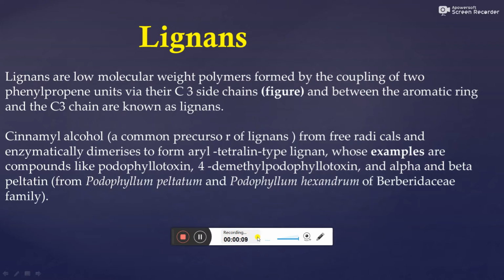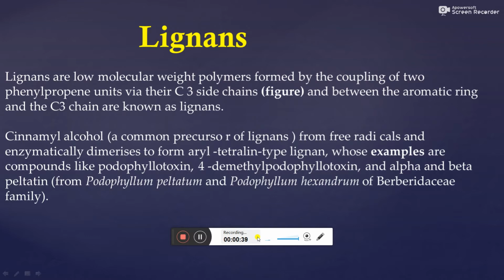Hello everyone. In today's video lecture, we will discuss the next point in the second unit, that is 2.2, phenylpropanoids and flavonoids. Three drugs are included in this chapter under phenylpropanoids and flavonoids. The first drug is lignans, the second one is tea, and the third one is ruta. So the first drug is lignans.